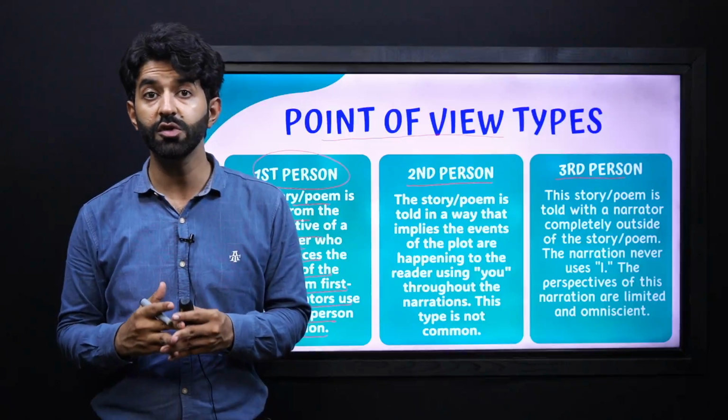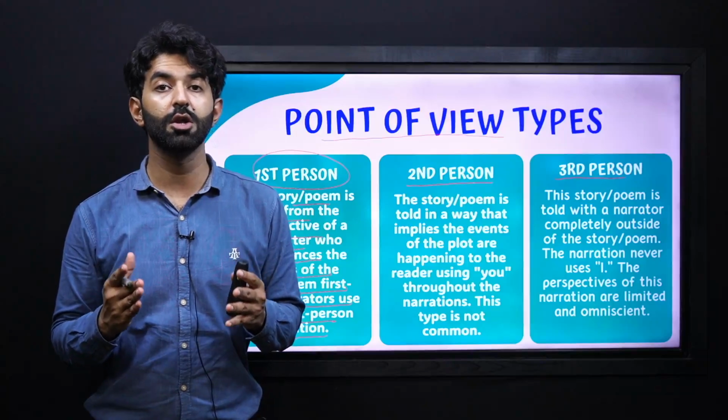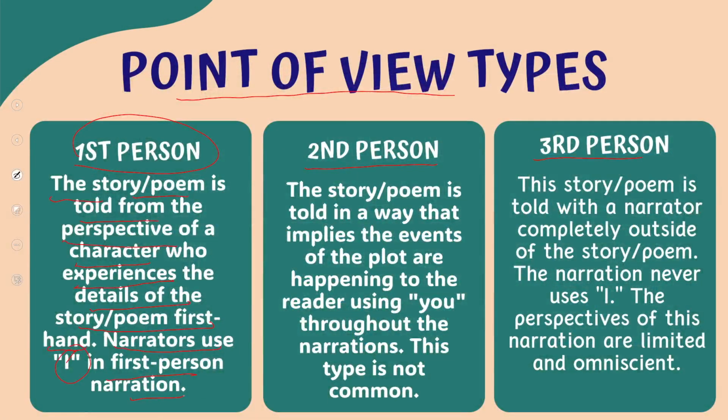So this is our first person. You should remember it very clearly that first person includes the word I. Then we have our second point of view, which is second person. The story or poem is told in a way that implies the events of the plot are happening to the reader using you throughout the narrations. This type is not very common, but it exists, so we need to learn it.